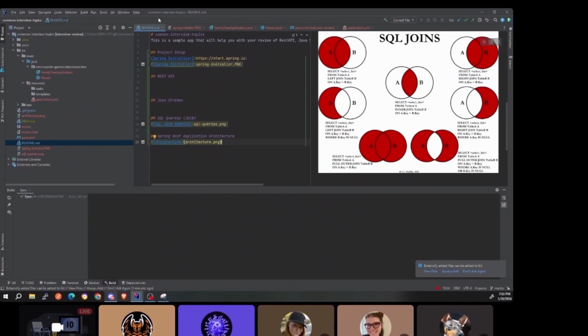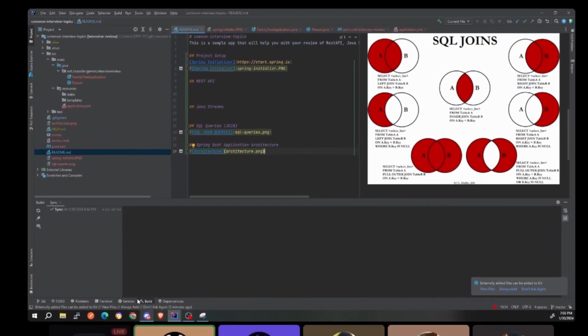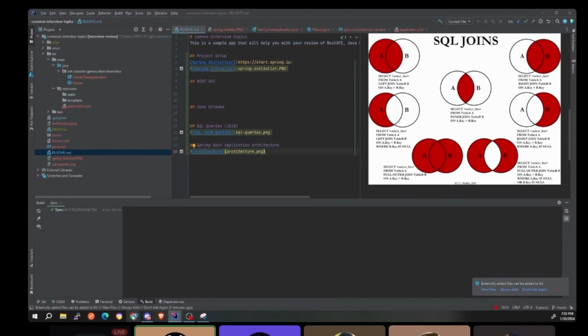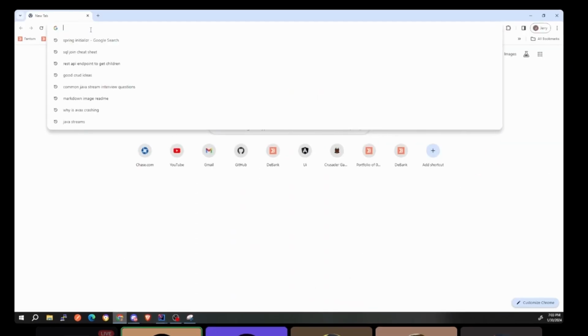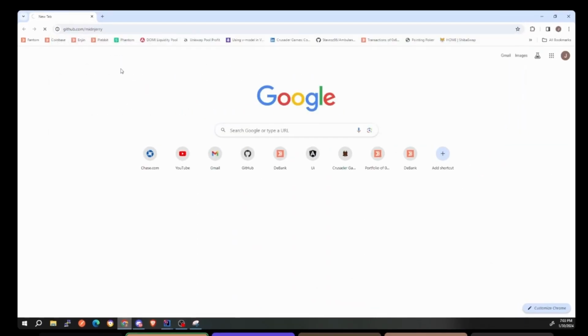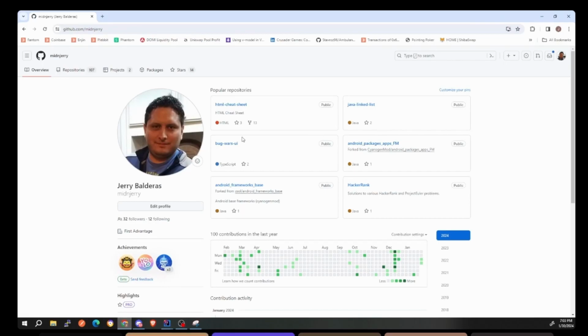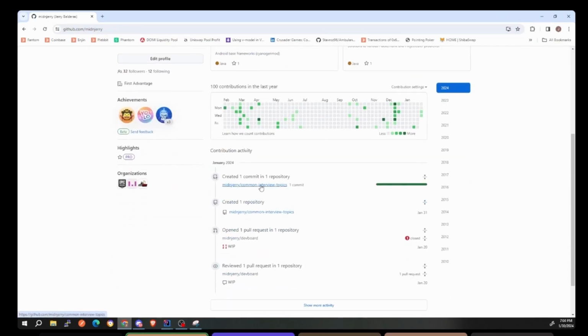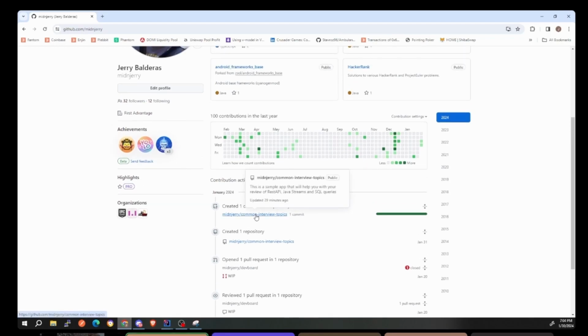I created this repo called Common Interview Topics, and I'm going to be filling it in with stuff. If you go to GitHub and check out Mid and Jerry, it's going to be under Common Interview Topics. So I'll be able to push this up there, and we're going to be covering 3 topics: REST API, Java Streams, and SQL queries. You're pretty much guaranteed that you're going to be asked one of those questions.